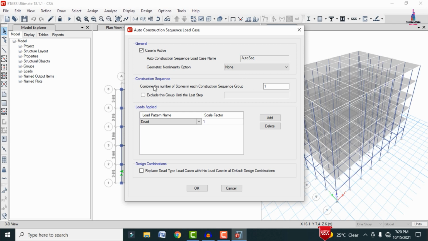Again, we have to combine this number of stories in each level as a construction sequence group. So it will consist of 1. As per the results, we need only the individual story results. That's why we need to take it here as one section.